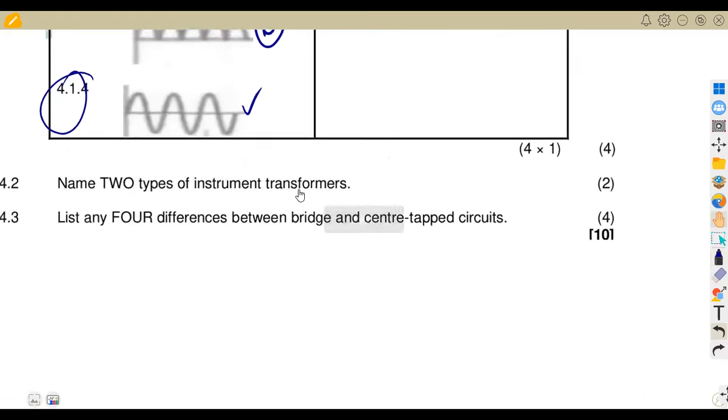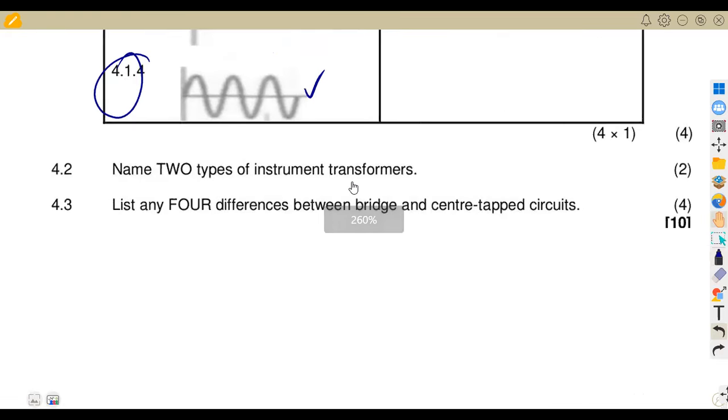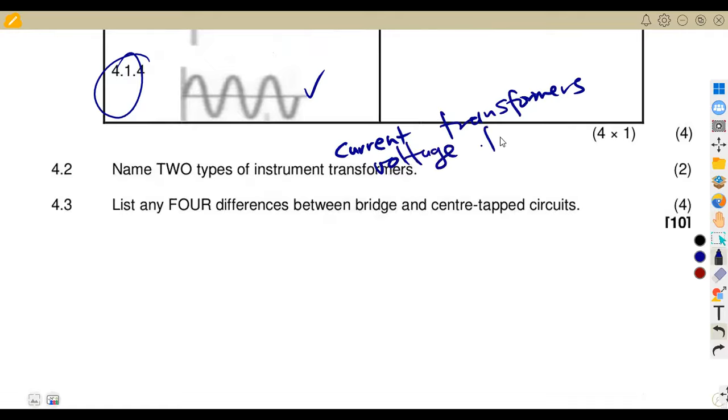All right, so list two types of instrument transformers. The instrument transformers can be taken as current transformers. All right, yes, we can talk of current transformers there. We can also talk of the potential or voltage transformer. So you can talk of the voltage transformer also, which is a potential or voltage transformer, all right?